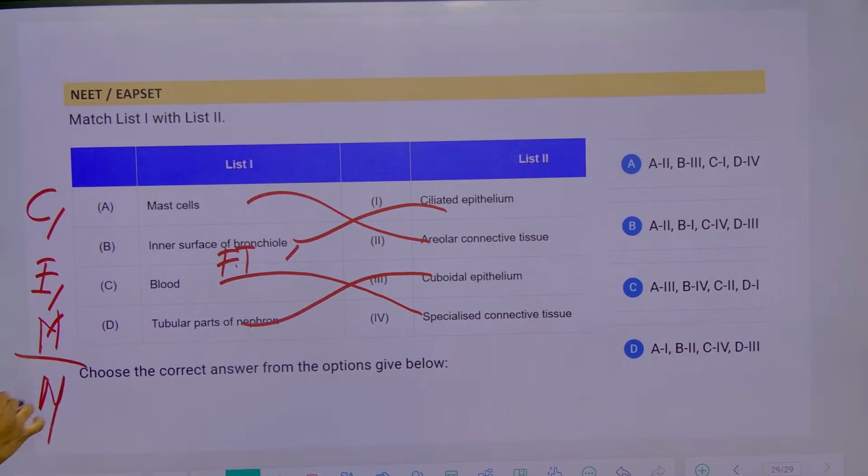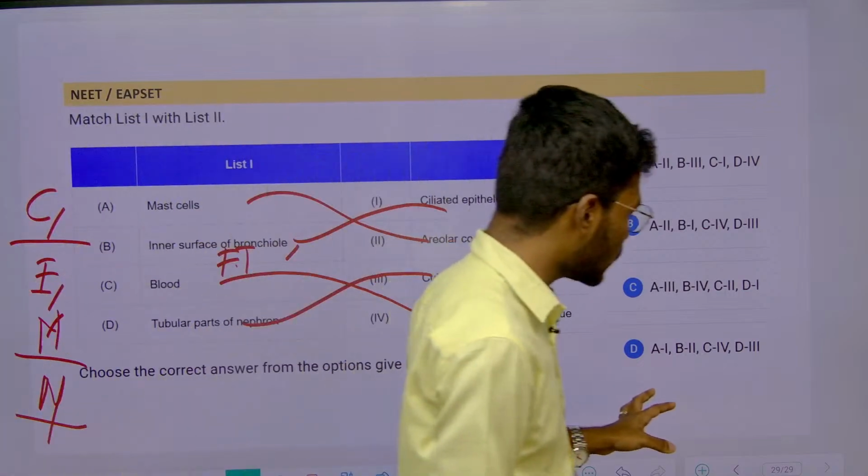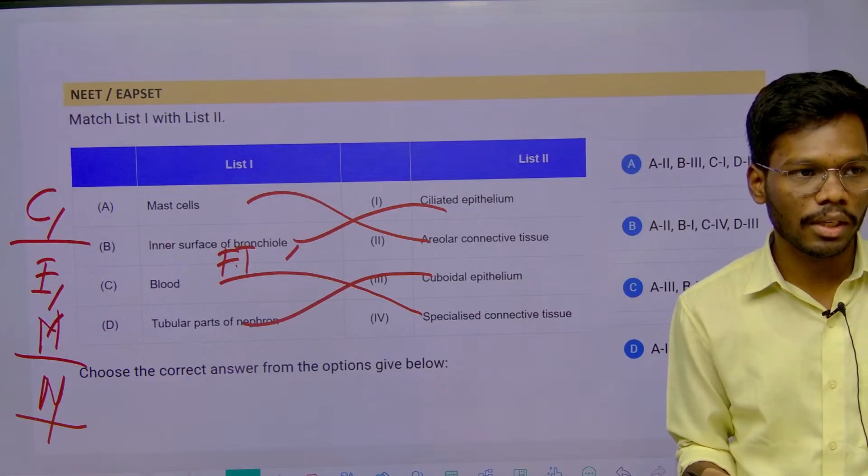Whatever they do, if we study the concept, if we study the NCERT, all the details, we can easily answer the following questions, right? So that is it for today's class. We completed the connective tissue, muscle tissue and nervous tissue also, right? So that's good.